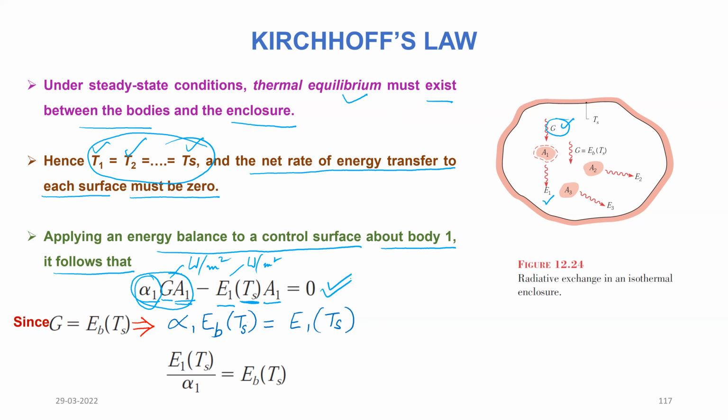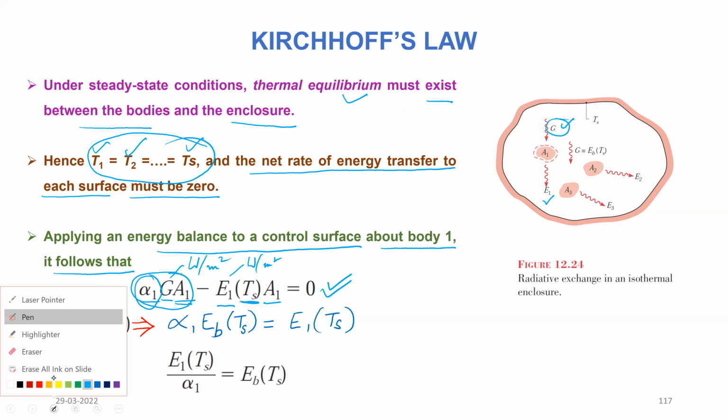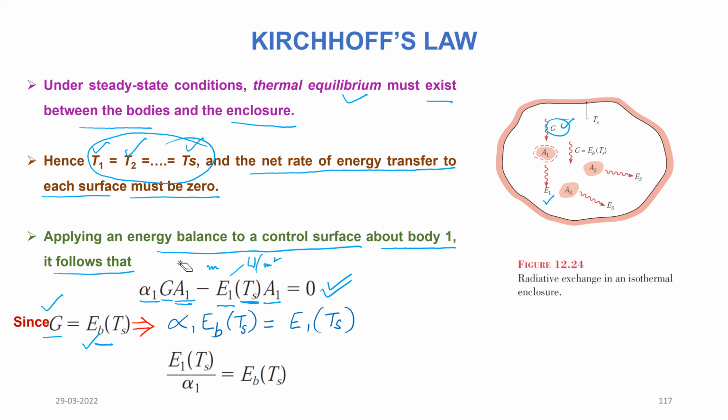Now we have just said that the value of G is equal to EB. G is the irradiation falling on the surface, and EB is the black body radiation. So I can replace G in this particular equation.